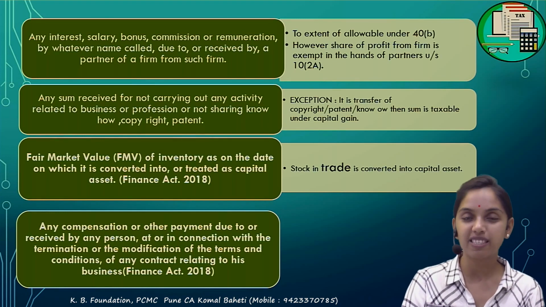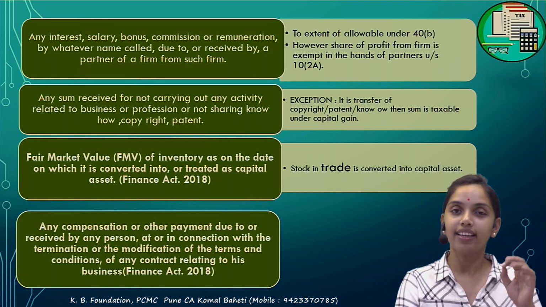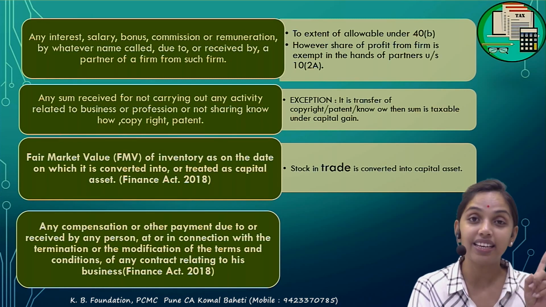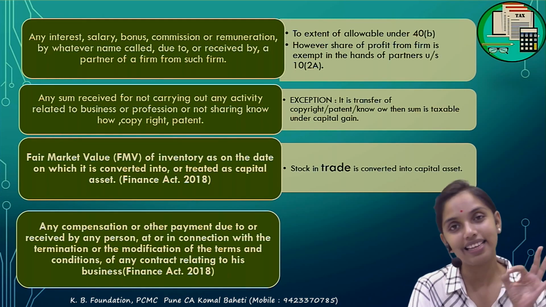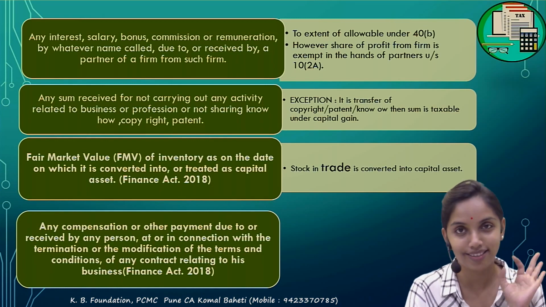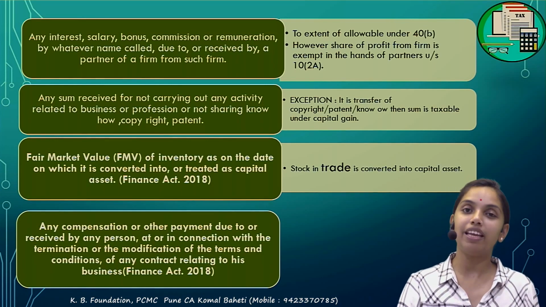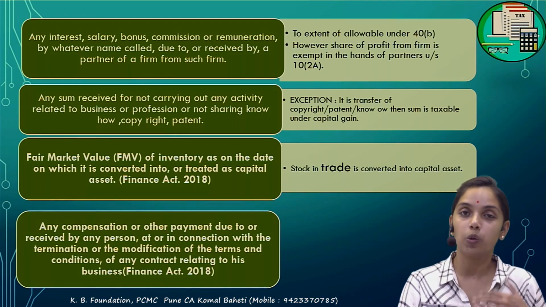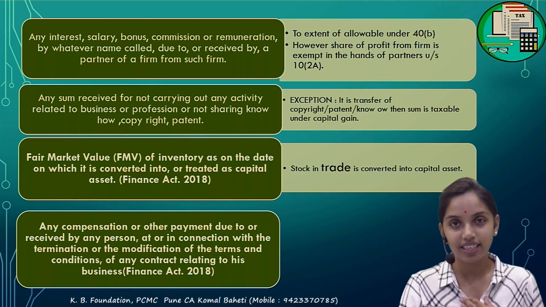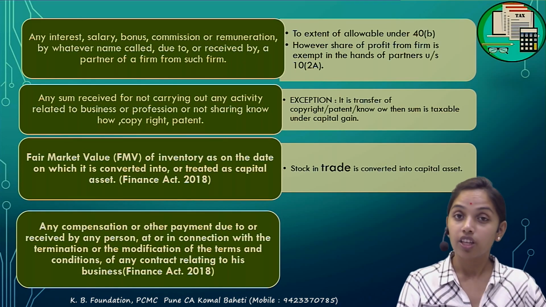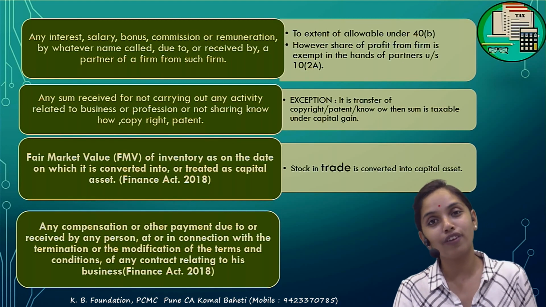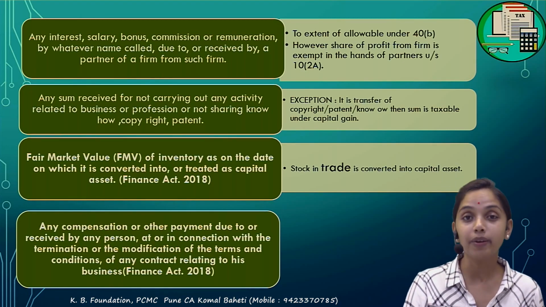Before coming to this point, try to understand, under the income tax, only the revenue receipts are taxable. Capital receipts are not taxable until and unless specifically provided under some sections. For an example, if I transfer a capital asset, मैंने कोई asset बेची, I sold out some asset, I got a capital receipt, that is to be taxable only where specifically given. Under capital gain it is specifically given, so such capital receipts are taxable.